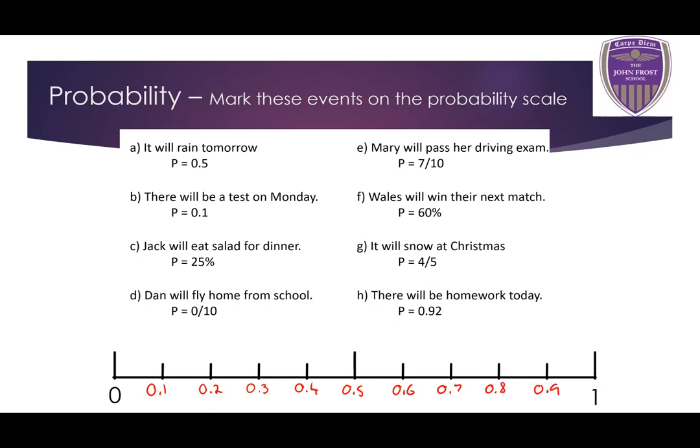So where would I plot 0.5? Event A would be exactly halfway on the probability line, okay?